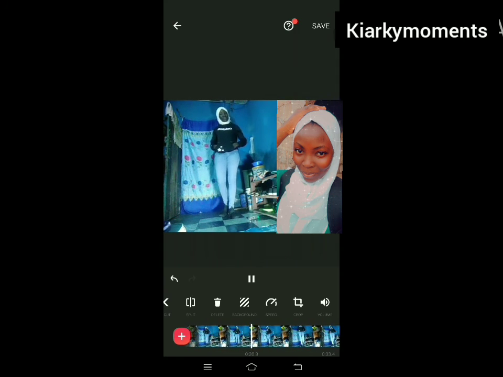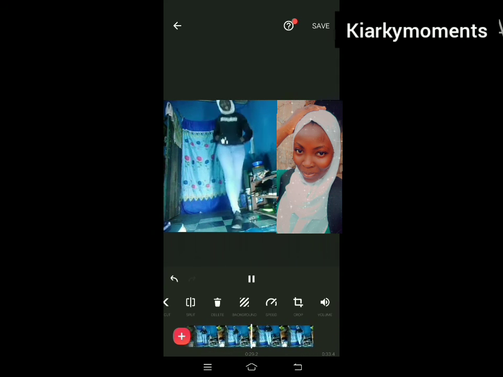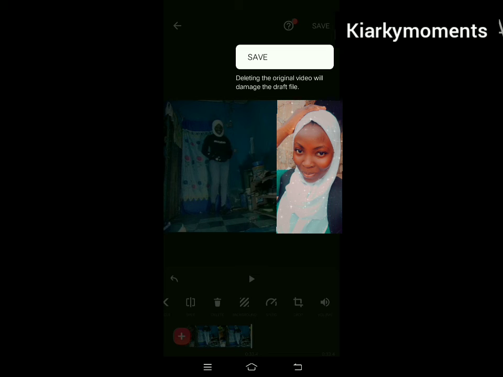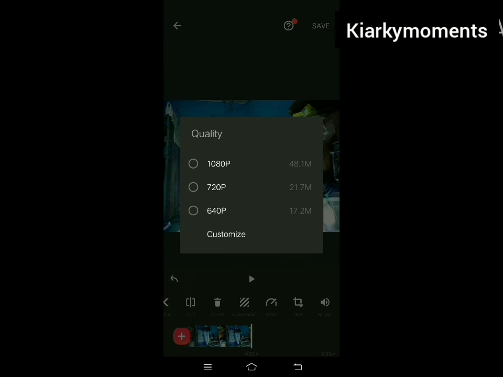Then you can now finally proceed to save. Then after saving, save on your memory card. Then you can now upload. Choose the best quality size, then save. Yeah, so that's the simple process of doing that.